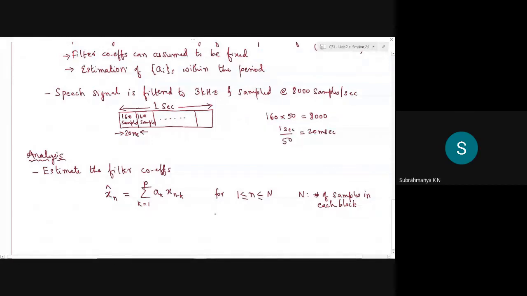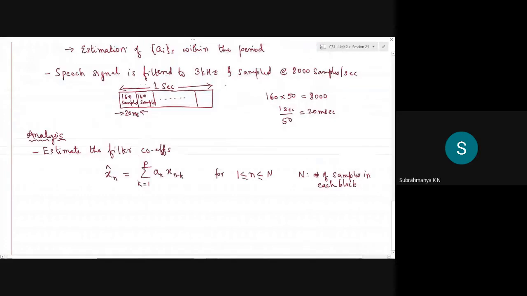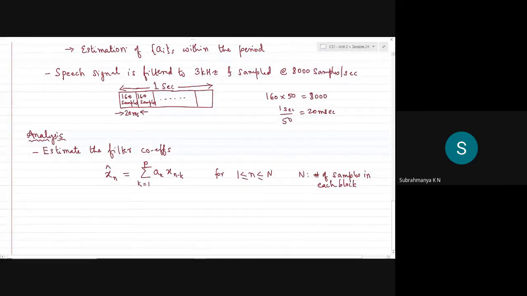All right. So what I have considered was slightly different, but it is very close to what we have assumed, the pitch period to be around 20 to 30 milliseconds. So with 160 samples in each block, for every sample we are going to estimate based on the previous samples. For the first block, which is taken for the 20 milliseconds of duration, we take all the 160 samples.